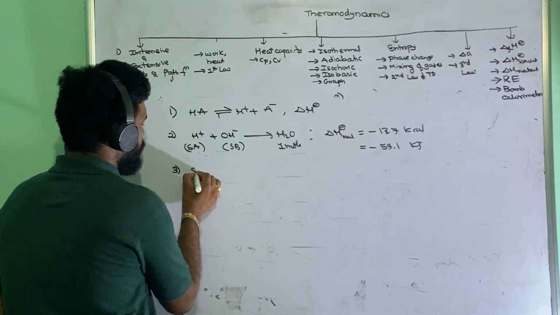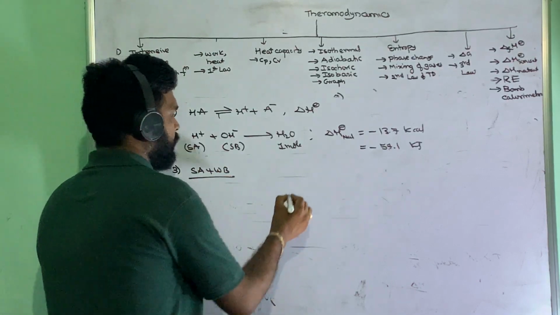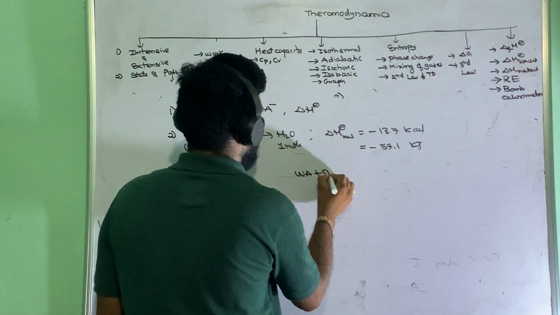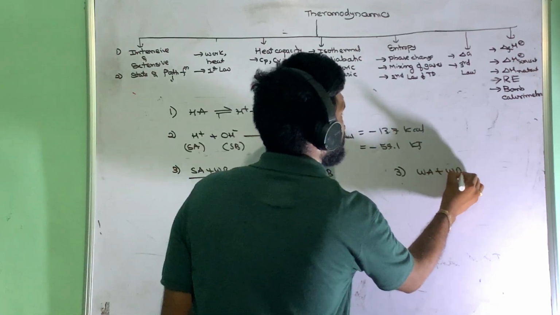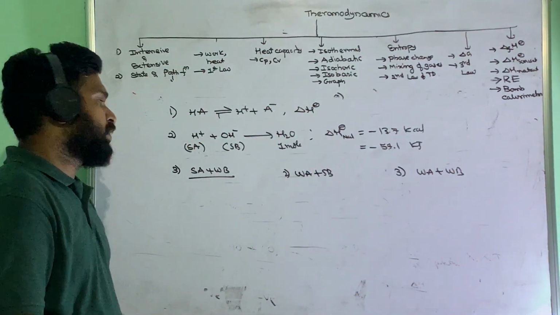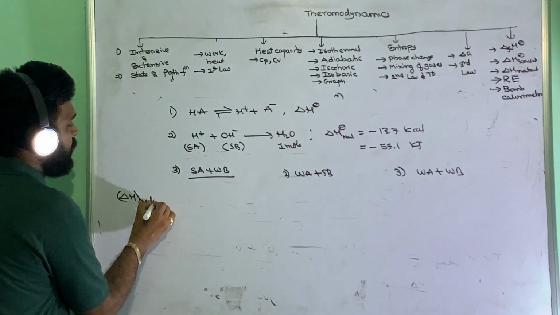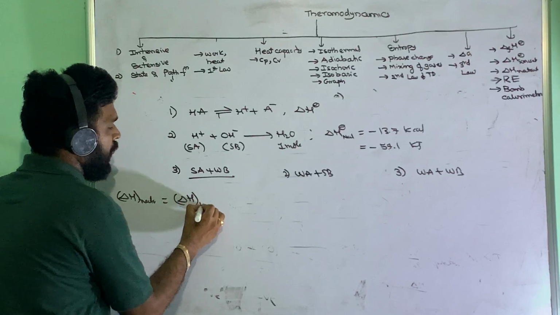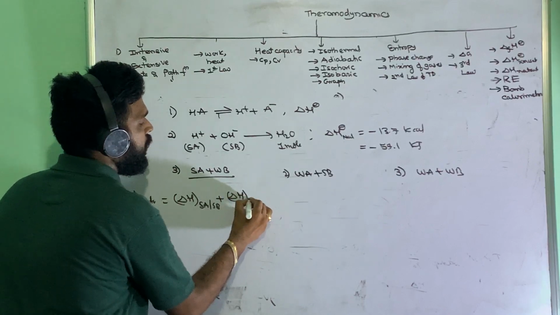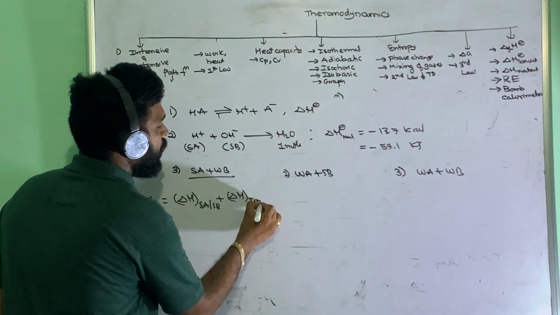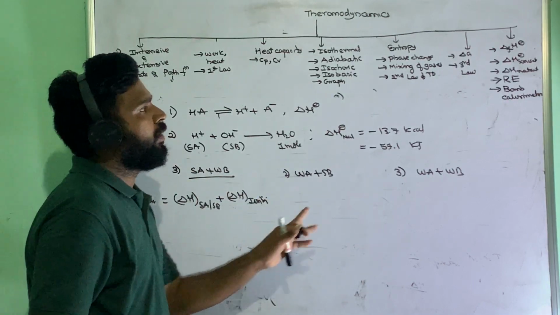And if you have strong acid plus weak base, or weak acid plus strong base, or finally weak acid, weak base case, how can you find the neutralization enthalpy? In this case, delta H neutralization is equal to delta H of strong acid, strong base plus delta H ionization. Ionization enthalpy here means the enthalpy of ionization.